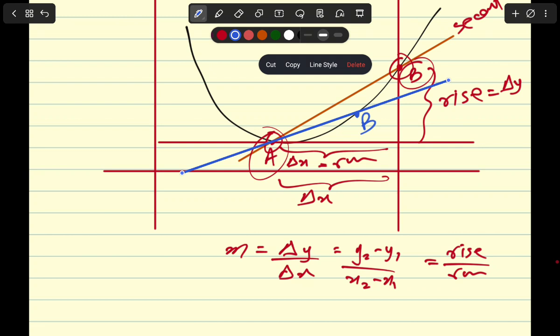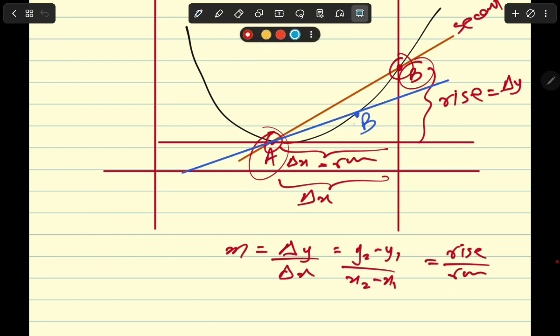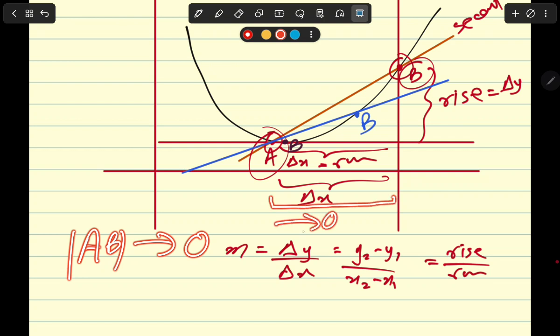If this B point comes nearer and nearer to A, let's say that now I draw it even closer to A. Let's say that my point B is now here, and now when I join this point and this point by my secant line, this is almost tangential to the line that I want to draw at A. If the distance AB gets closer and closer to 0, that means the horizontal distance between them is approaching 0, right?